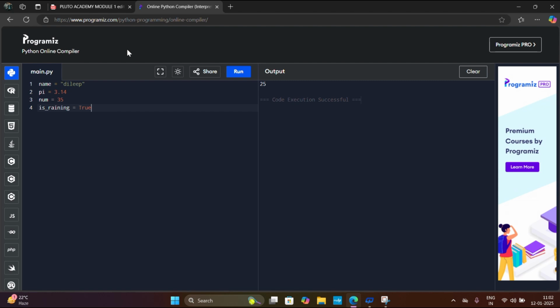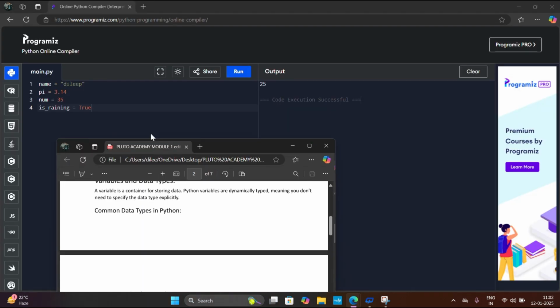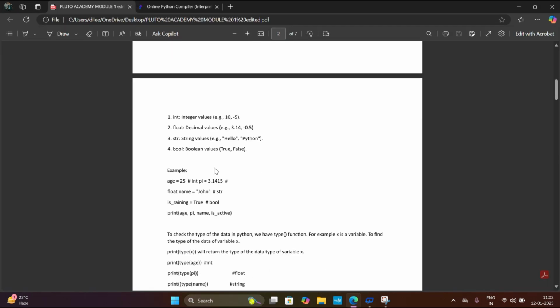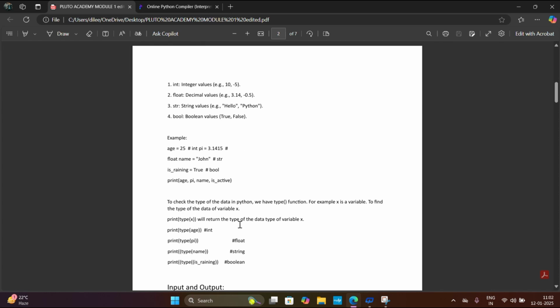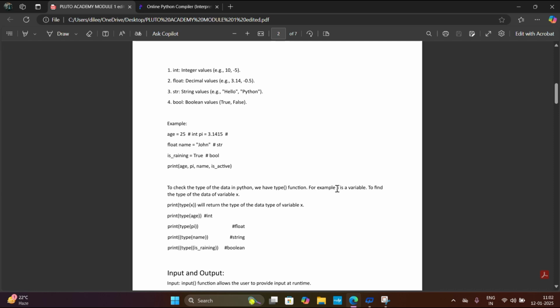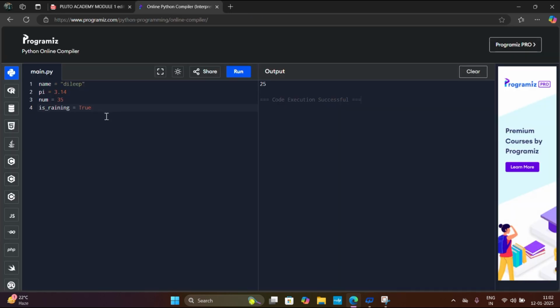To check the type of data in Python, we have the type function. For example, x is a variable. To find the data type of the variable x, we will print like this: print type of x. It will return the data type of the variable x. So let's try this. Here I will print all four data types.